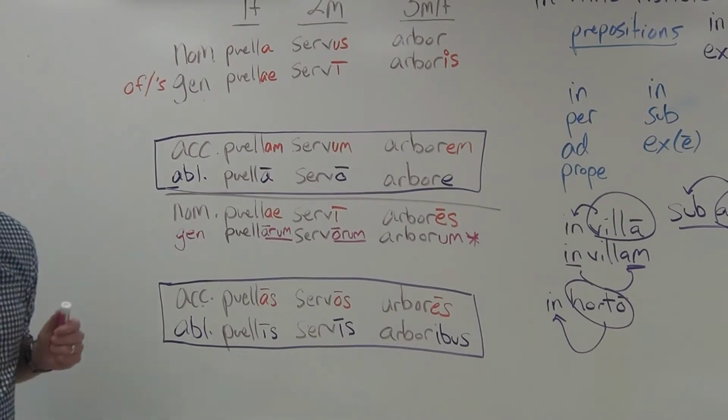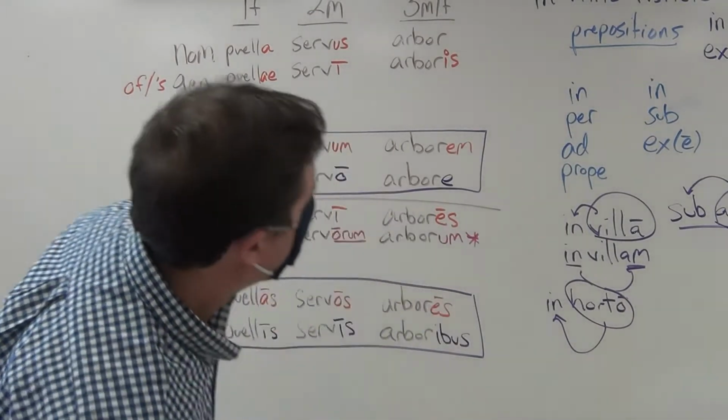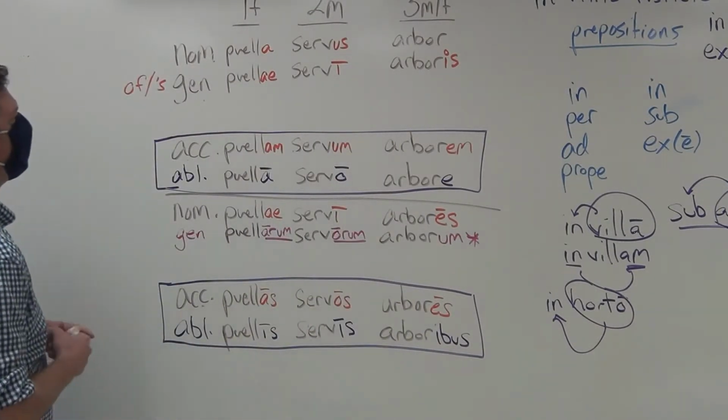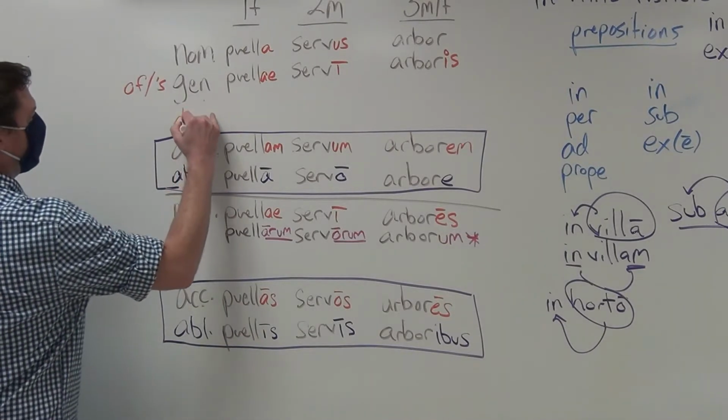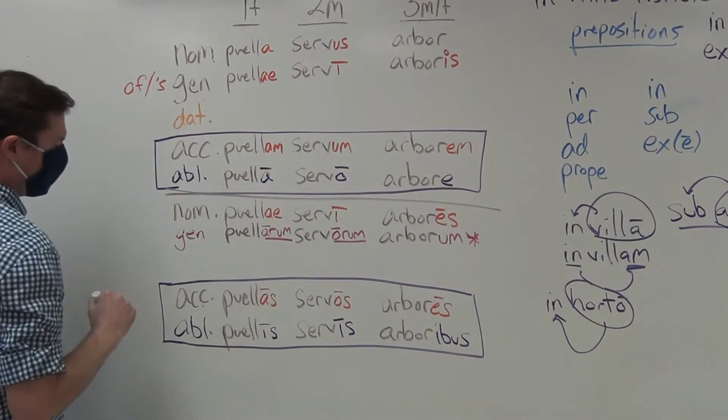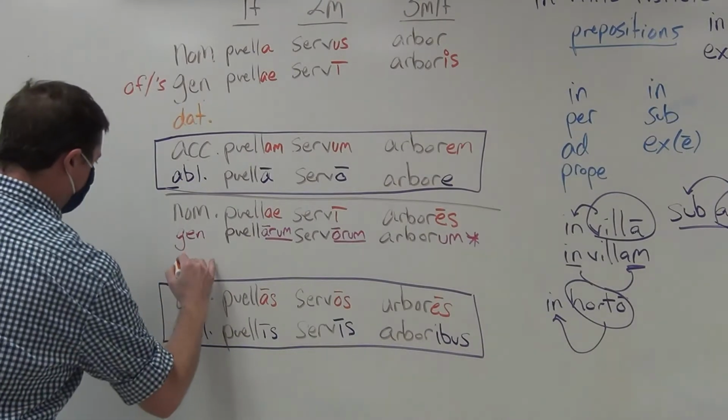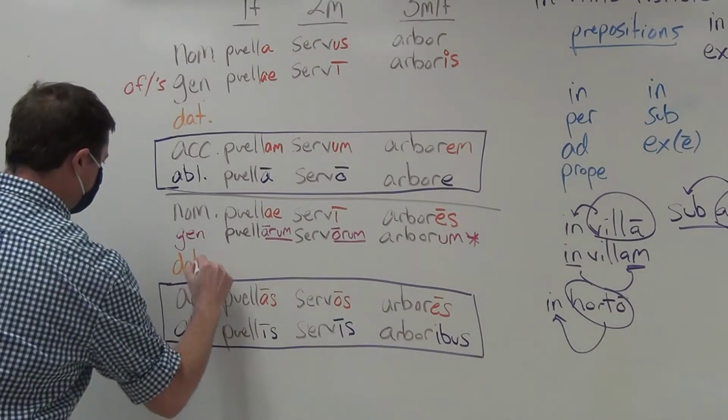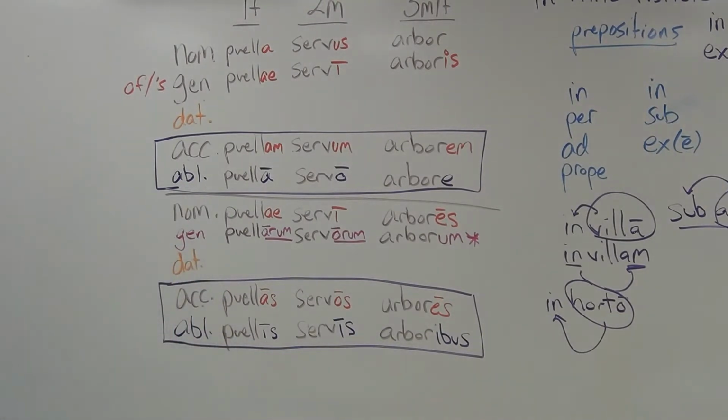That leaves one more case. And that case is what we call the dative case, D-A-T-I-V-E. And again, the dative case in the plurality.